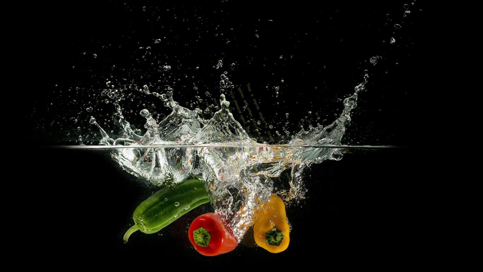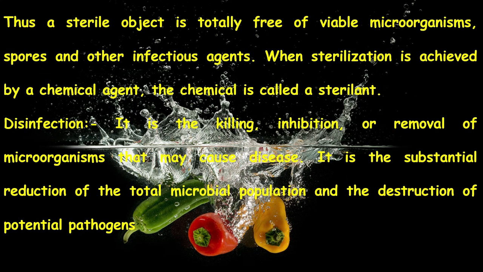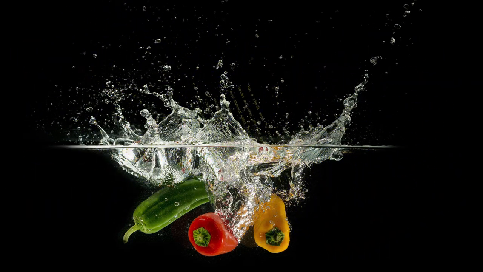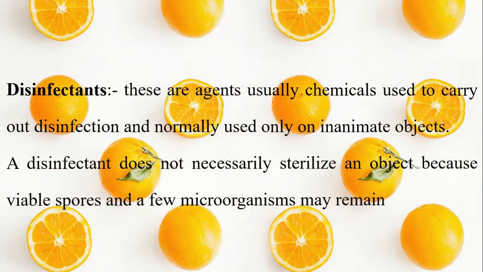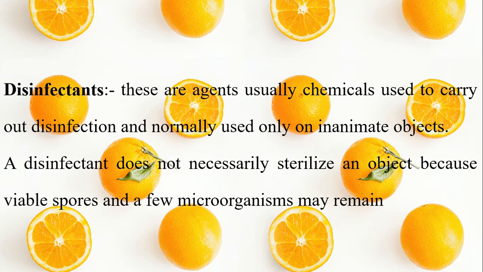Disinfection is the killing, inhibition, or removal of microorganisms that may cause disease. It is the substantial reduction of the total microbial population and the destruction of potential pathogens. Disinfectants are agents, usually chemicals, used to carry out disinfection and normally used only on inanimate objects. That you should remember: used only on inanimate objects. A disinfectant does not necessarily sterilize an object because viable spores and a few microorganisms may remain.